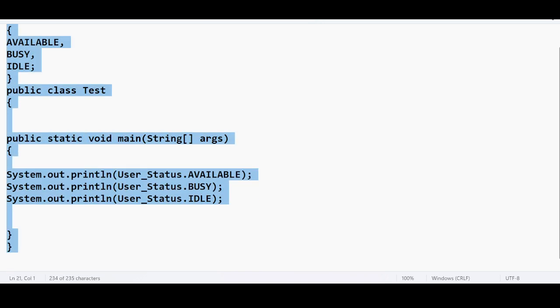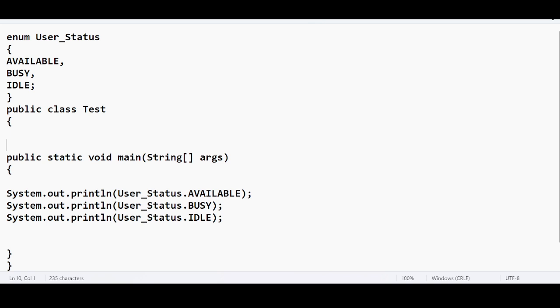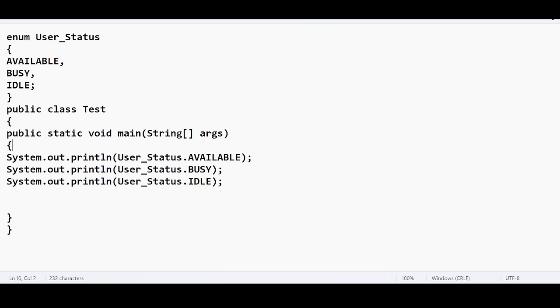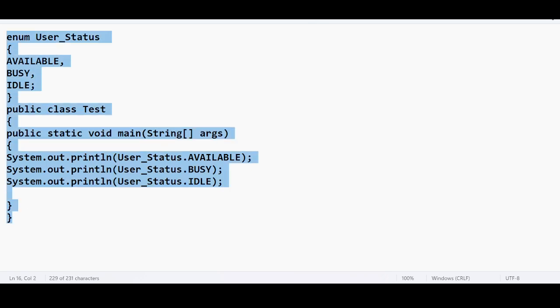Tomorrow, we will understand a few more programs on top of the enum class, so that the topic of enums will be completed. This is a very important topic. Sometimes you will get questions on top of enum classes, and in real-time applications, there are many places where we depend upon these enums.